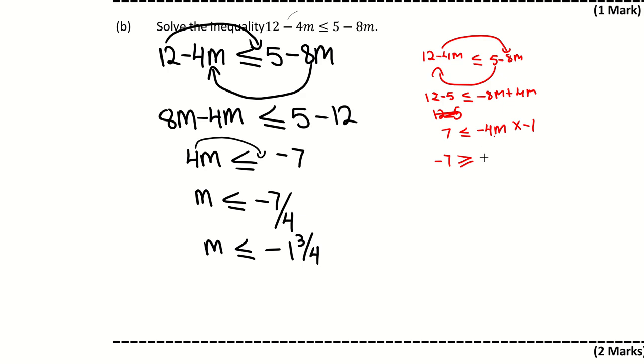Negative 4m by negative 1 is positive 4m. Carry this across. So negative 7 over 4 is m. Now, this is the part that you have to remember. When you are looking at something like this, you always want to read from the letter. So you would have to read from this, go back. Because you're reading backwards, this sign is flipped. So it will be m. This is how you'll read it. M is, instead of more than or equal to, it'll turn to less than or equal to negative 7 over 4, which is negative 1 3/4.